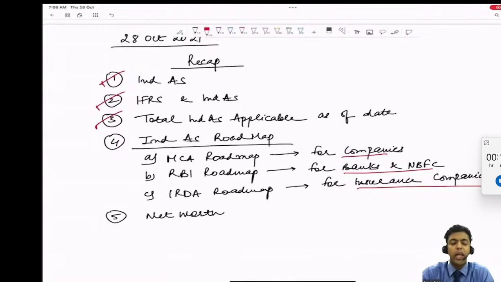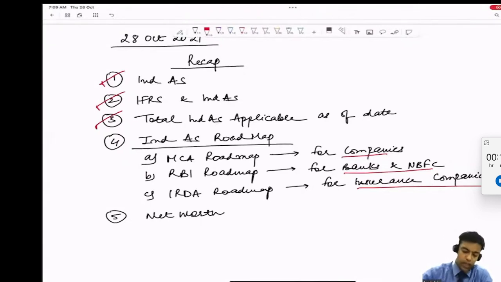Similarly for phase two, any company having a net worth of 250 crores or more, but less than 500 crores. Why less than 500 crores? Because it is already covered in phase one itself. So if the company is covered in phase two, what will happen? 31st March 2018, comparative March 17, opening 1st April 16. If there is any listed company which doesn't get covered in phase one, it will automatically get covered in phase two. That means a listed company will get covered either in phase one or in phase two, irrespective of the net worth. And if there is any holding, subsidiary or JV, then Ind AS becomes applicable to that also.